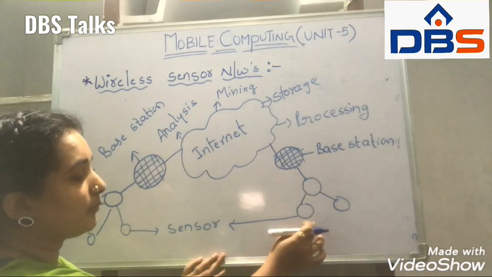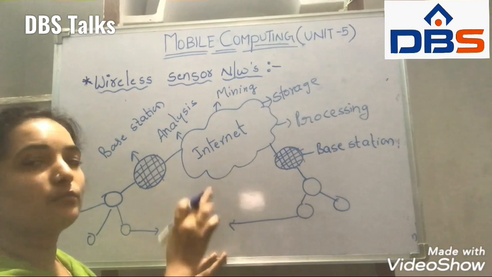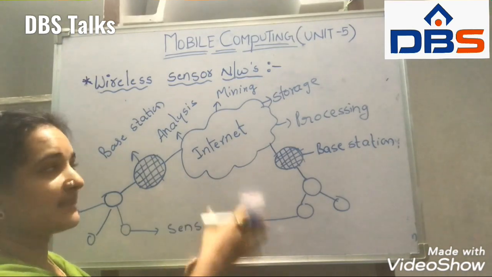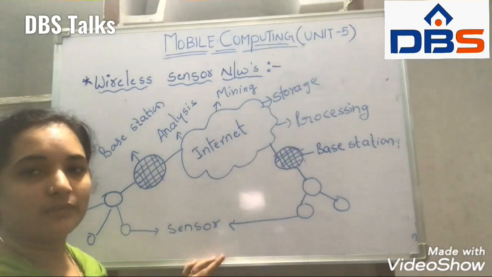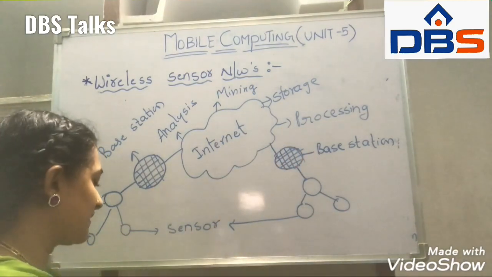In these nodes we are deploying some sensors. The sensors monitor and sense the data and send it to the internet, and whatever information we have on the internet, we can do that work here. So this is about wireless sensor networks.